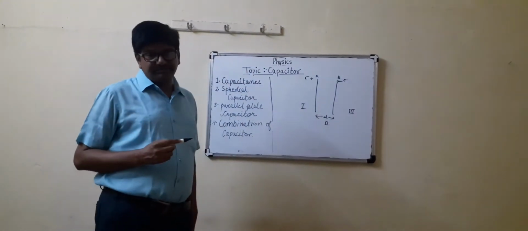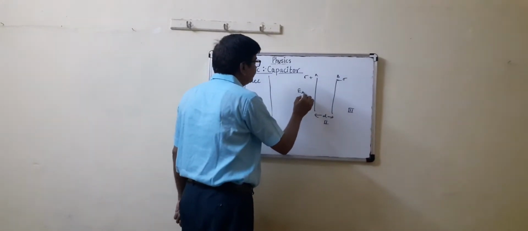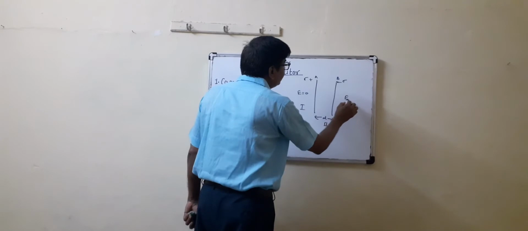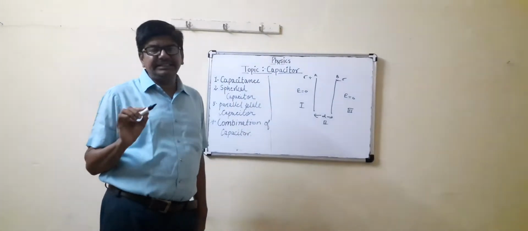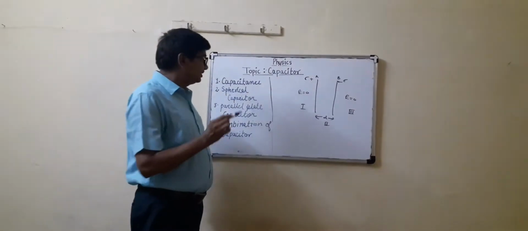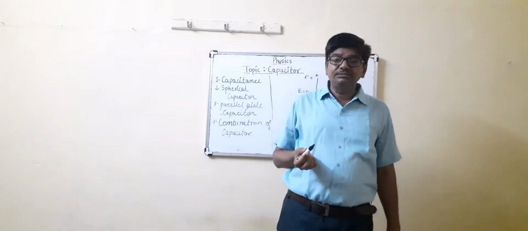Outside the plate, the electric field is 0. That is, on this side E equals 0, and on this side E equals 0. But between the plates, E is not 0. The question is, sometimes students ask, sir, why is the electric field outside 0?